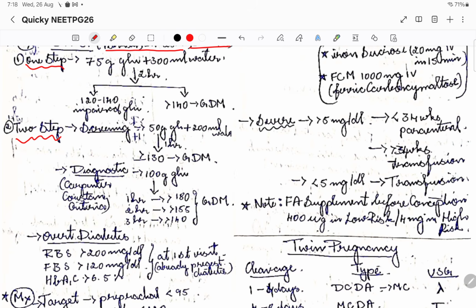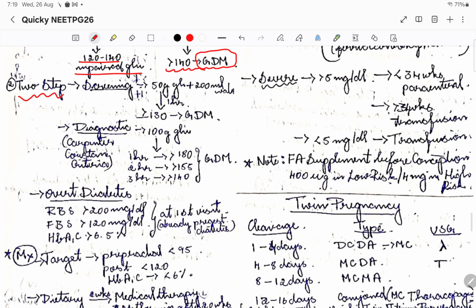Okay, so one step method is where we'll give 75 grams of glucose in 300 ml of water, and after 2 hours we are going to test for glucose. If it is 120 to 140, we are going to categorize them as impaired glucose, whereas if it is more than 140 even after 2 hours, we are going to categorize them as GDM. Okay, then coming to two-step approach, so we are going to do two-step, meaning one is screening and one is diagnostic that we are going to do.